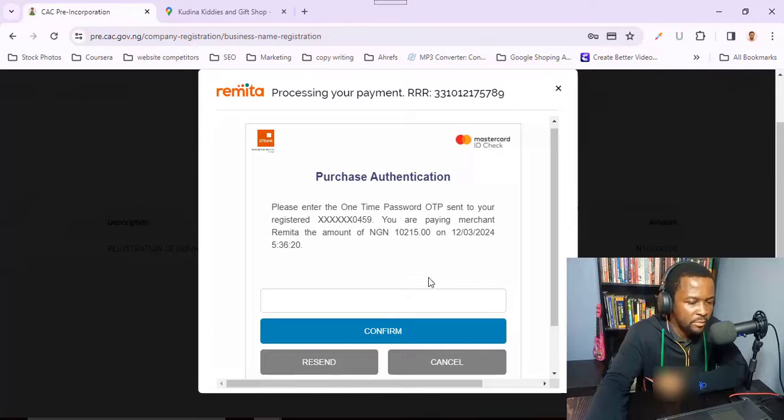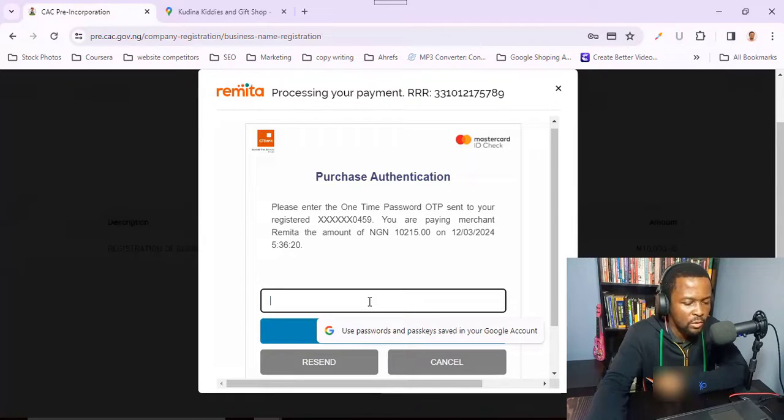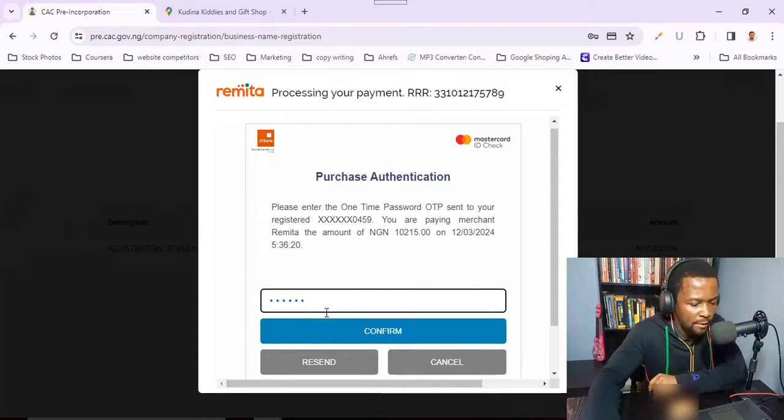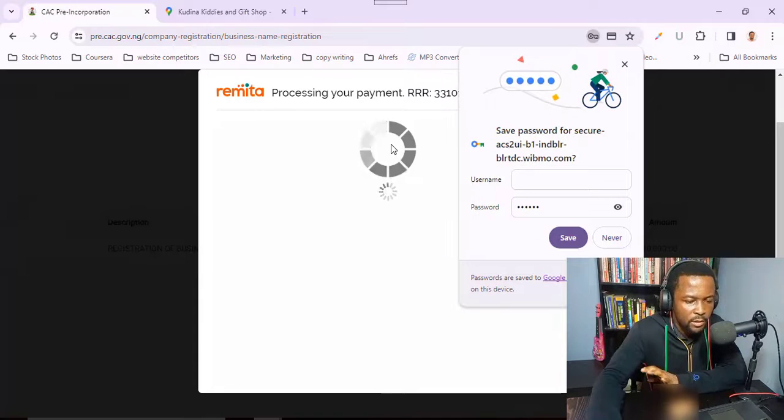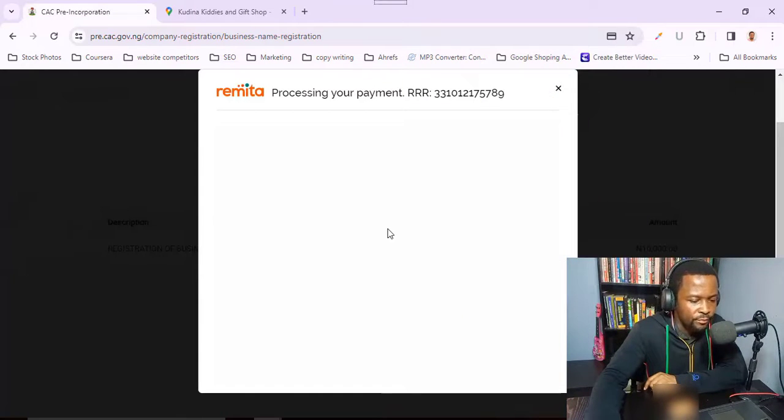The next page it takes me to is where I'm going to put in my OTP, and as you can see, the details of the payment is here, and I've just gotten an OTP on my phone. I'll come here and put in the OTP, and then I'll click on this blue button. I've just typed in the one-time password I received, so I'm going to click confirm. So just follow the same process and your payment is going to be successful. Okay, so this is it. Don't touch anything, just let it complete the payment on its own.